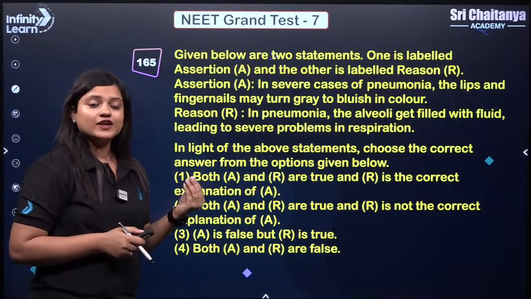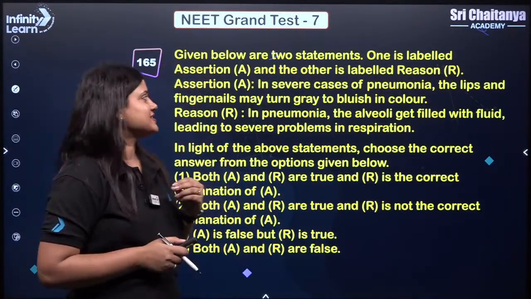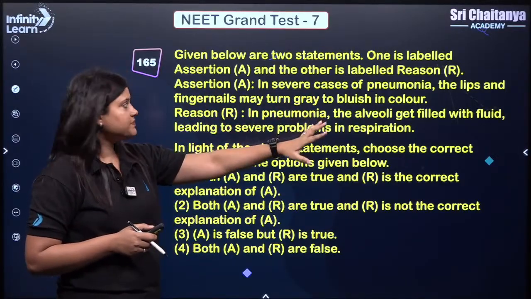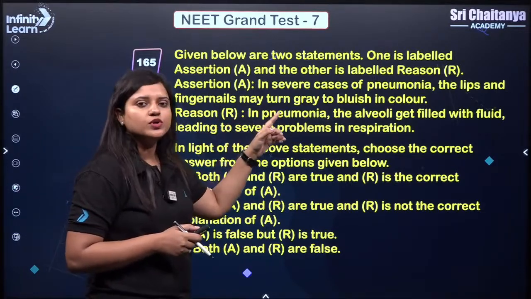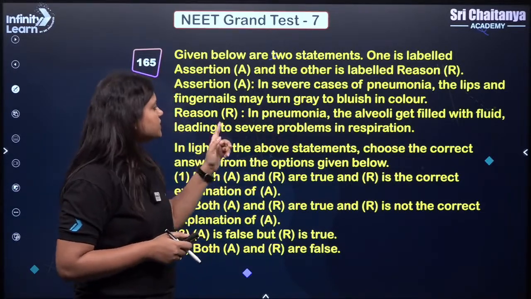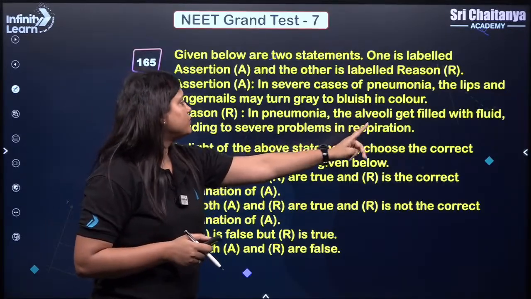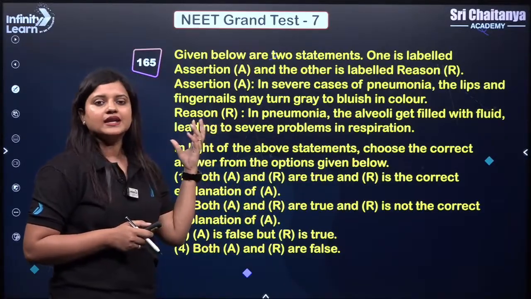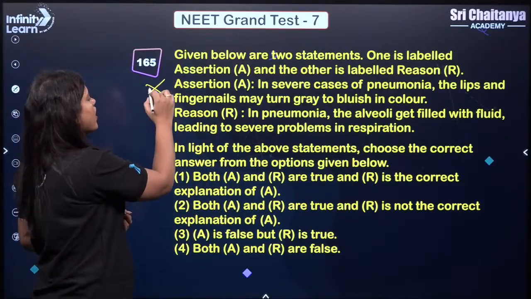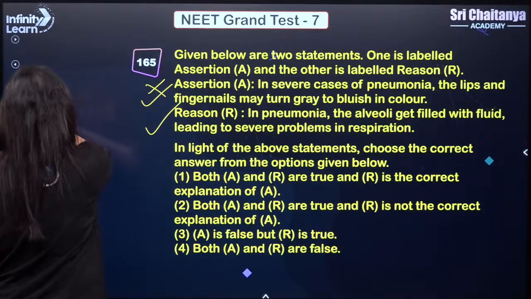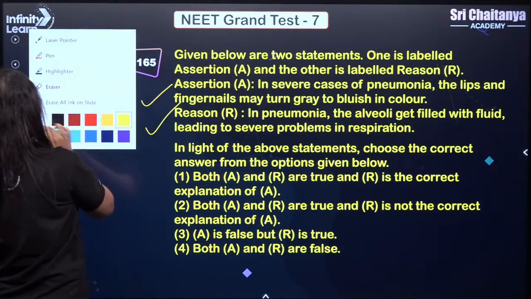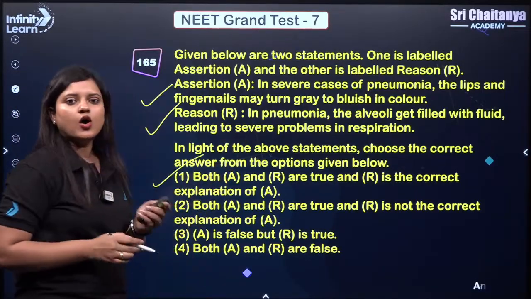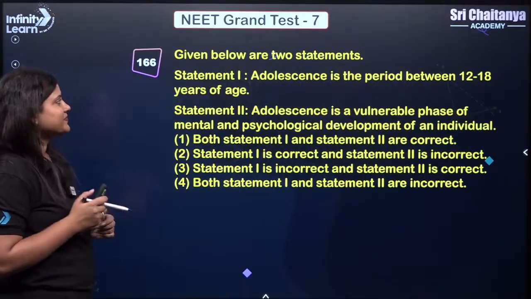Next. So again we have one assertion and reason question here. Let's discuss this. Assertion says, in severe cases of pneumonia, the lips and the fingernails may turn grey to bluish in color. This is right. In pneumonia, the alveoli get filled with fluid leading to severe problems in respiration. That's why the color turns blue and grey because of lack of oxygen. So this is also true, and even the correct explanation of assertion. So correct answer will be 1 or A. Yes, so it's 1.